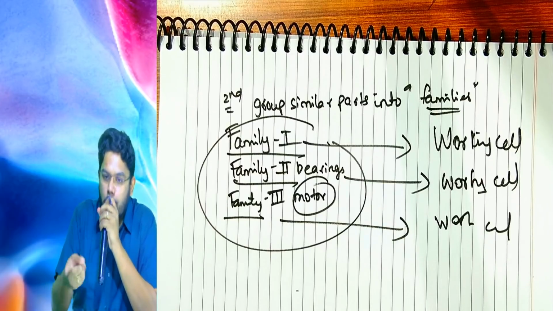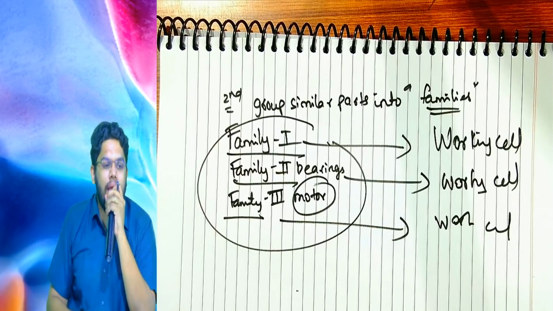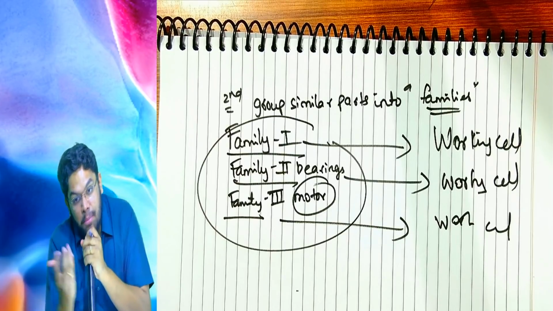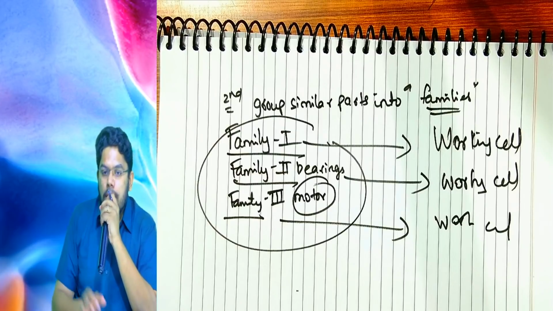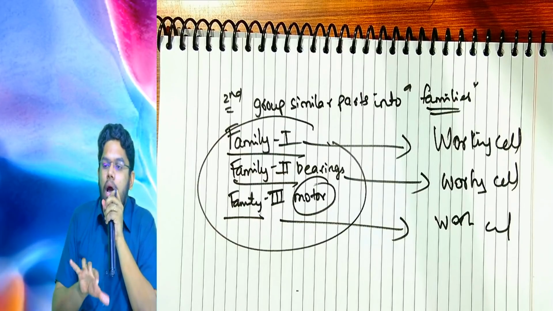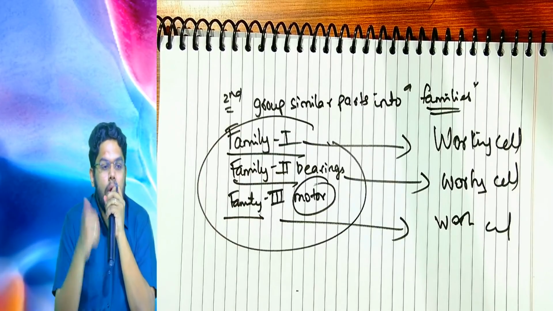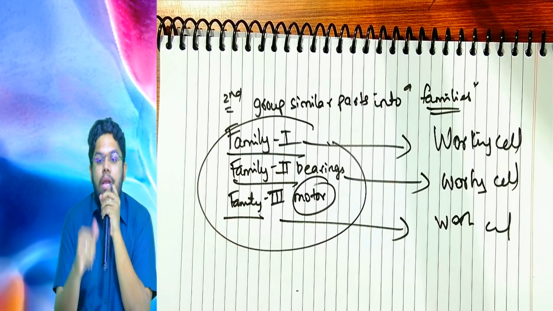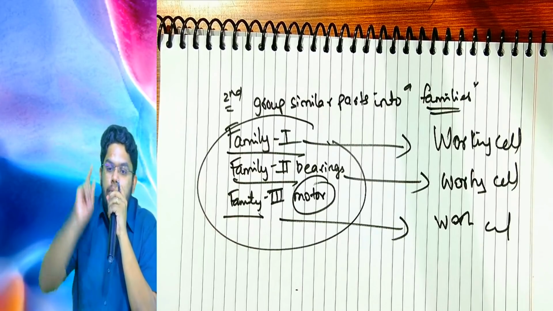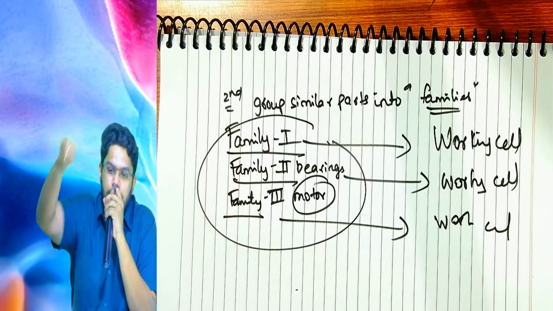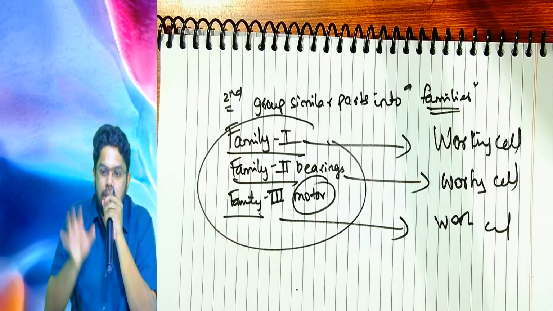And let me tell you, in complicated industries only, cellular manufacturing will be more useful. And therefore, in these industries, they will not make each working cell produce a final product. They will make each working cell produce a family of parts which will ultimately be assembled in the final product. Is it clear, all of you?